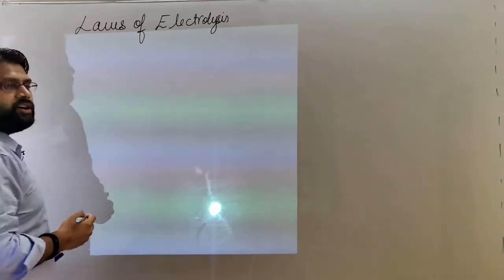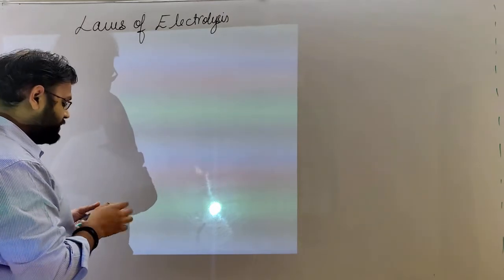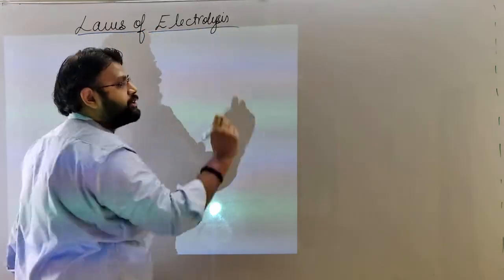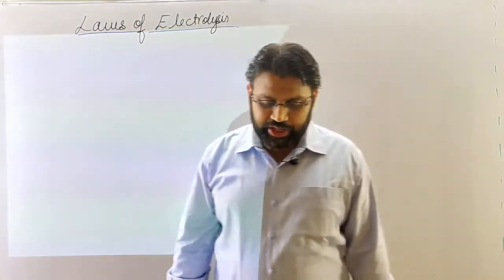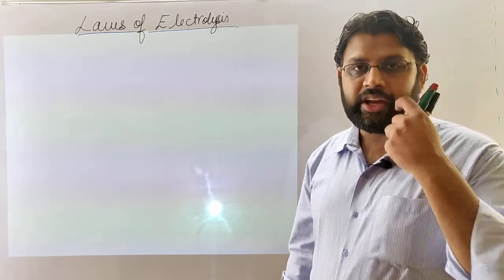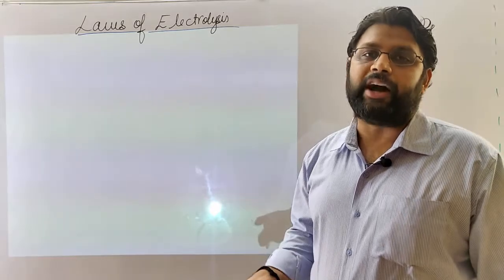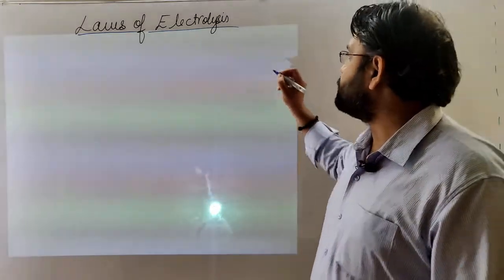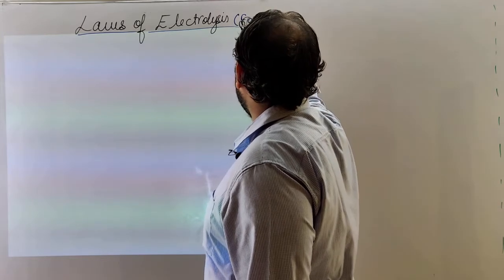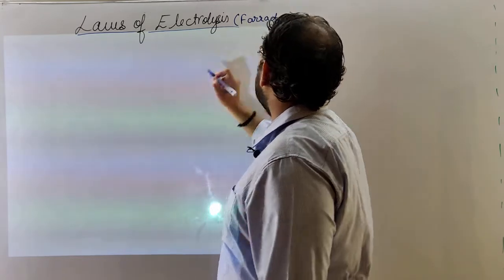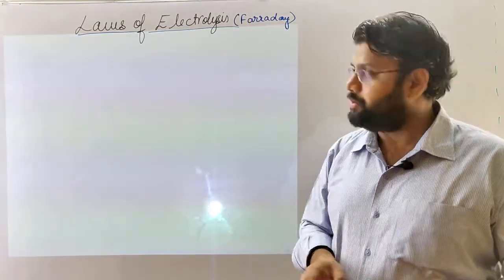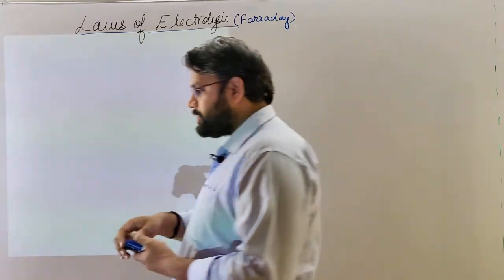Now these laws of electrolysis were given by a scientist named Faraday, who has done lots of work on electromagnetic induction in physics, and many things involving current and flow of electrons, flow of ions and all. He was a great scientist who has done lots of work on concepts related to electrochemistry and electric current also. Okay? So let's look at his first law.